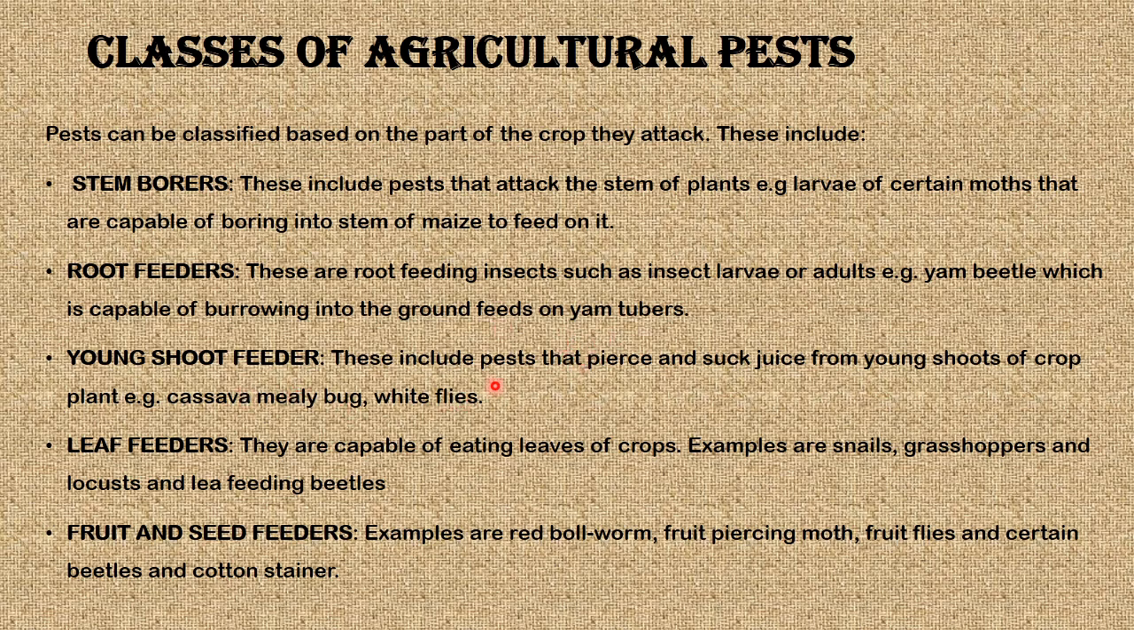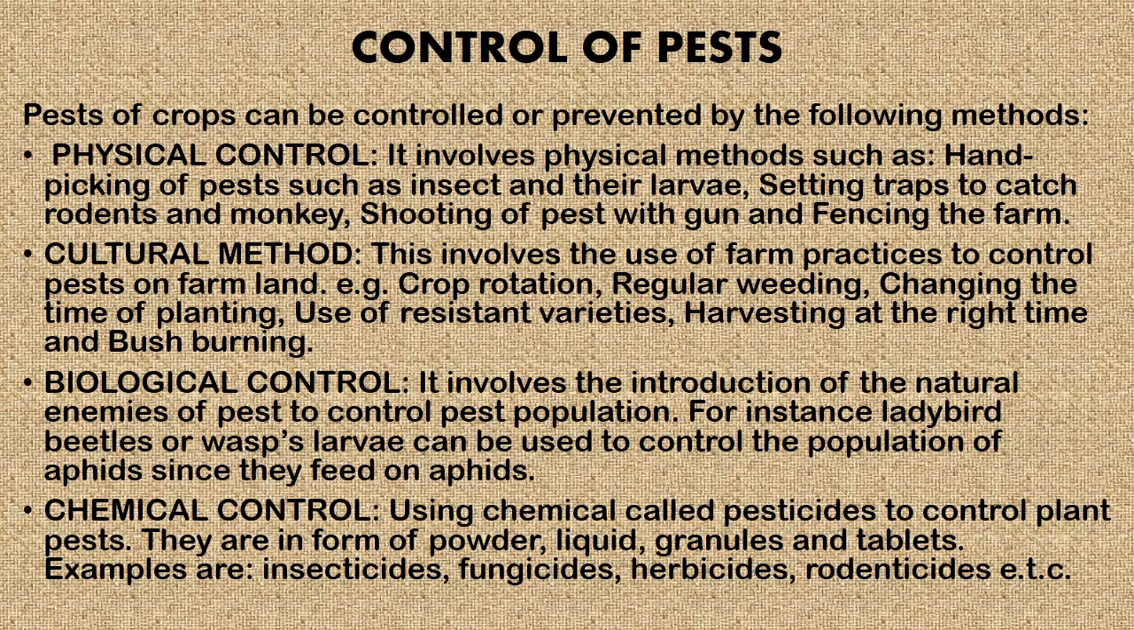Young shoot feeders. This includes pests that pierce and suck juice from young shoots of crop plants, such as cassava mealybug and whiteflies. Leaf feeders are capable of eating leaves of crops. Examples are snails, grasshoppers, locusts, and leaf-feeding beetles. Fruit and seed feeders. Examples are red bollworm, fruit-piercing moth, fruit flies, and certain beetles and cotton stem.